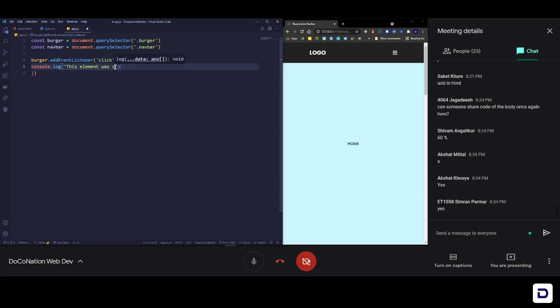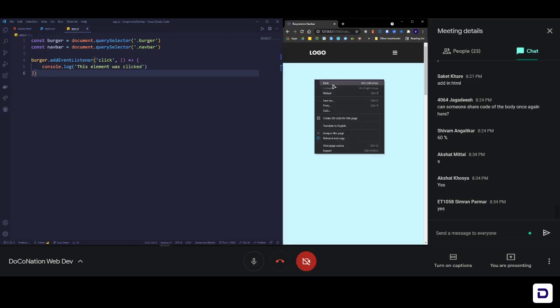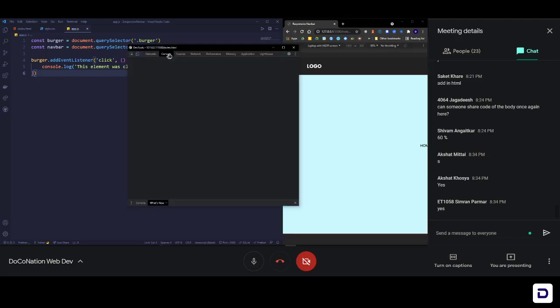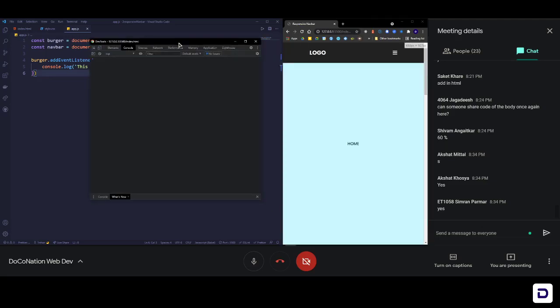I have saved this, and now if you want to see it, you go to your window, right click and click on inspect, and then open your console. Just focus here inside my console.